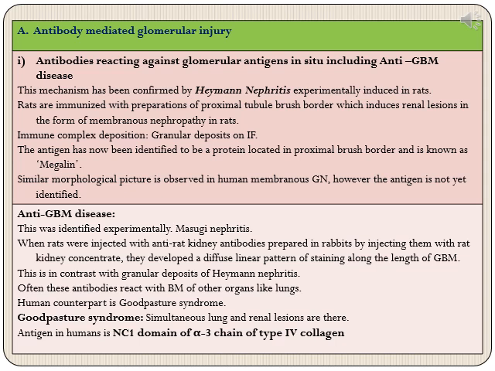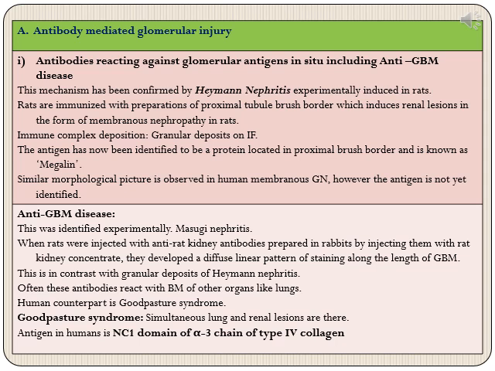Second experiment was Masugi nephritis. This was identified when the rats were injected with anti-rat kidney antibodies. How were these anti-rat kidney antibodies generated? They were generated by injecting rabbits with rat kidney concentrates. So rat kidney concentrate was injected in rabbits, so it was foreign to them, so they generated antibodies.